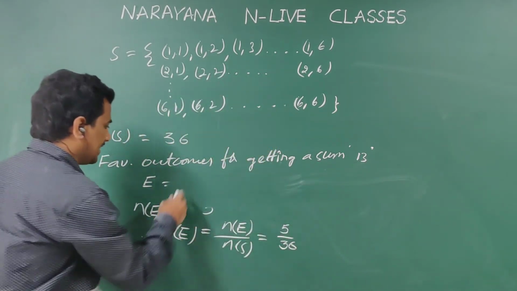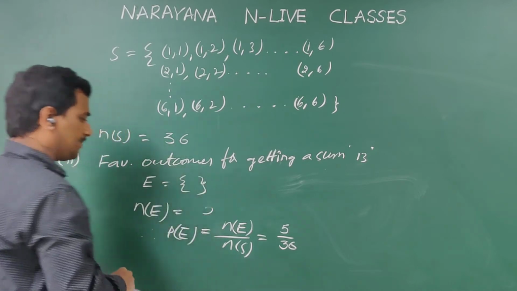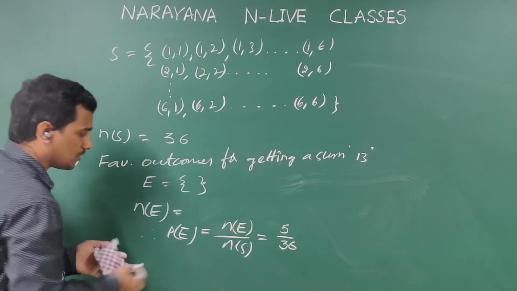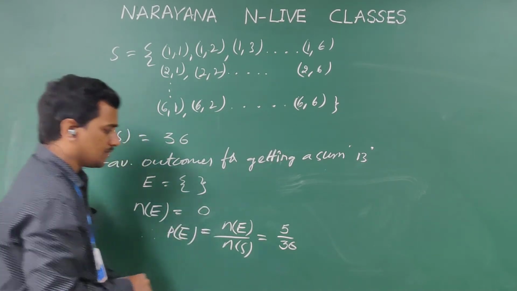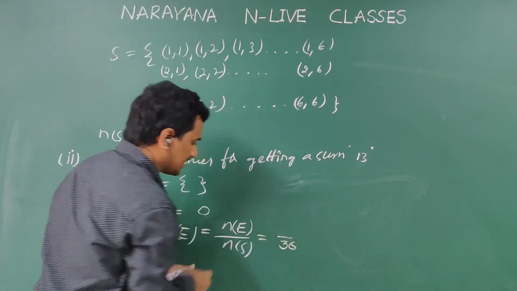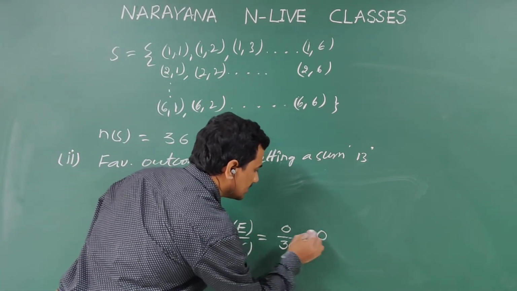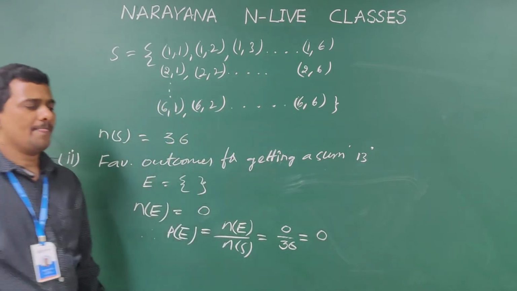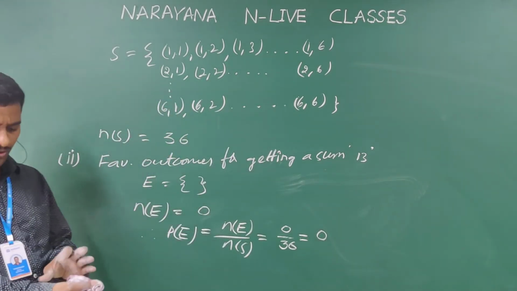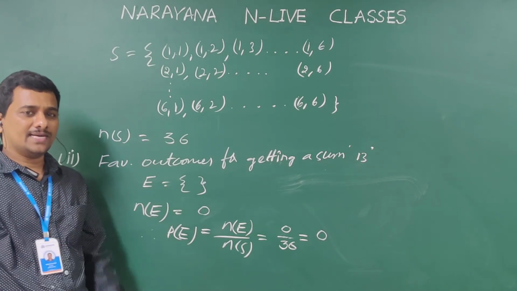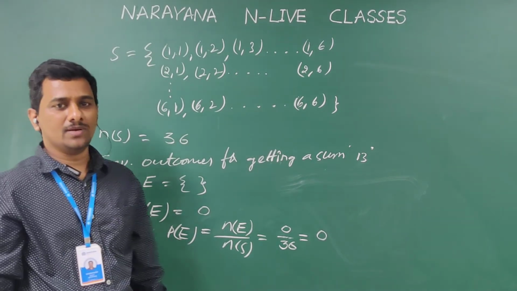So it is empty. So n of E, the number of elements, will become 0. As per the probability definition, n of E by n of S, that is 0 by 36, that is 0. So if the probability of an event is 0, that event is called an impossible event.